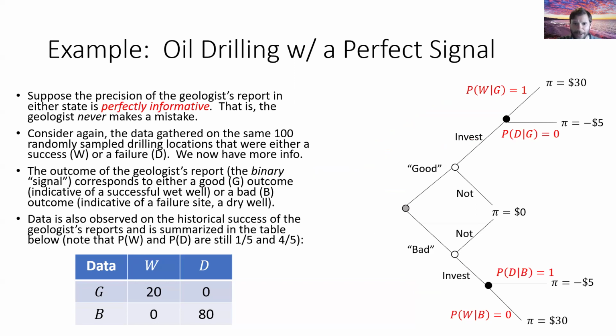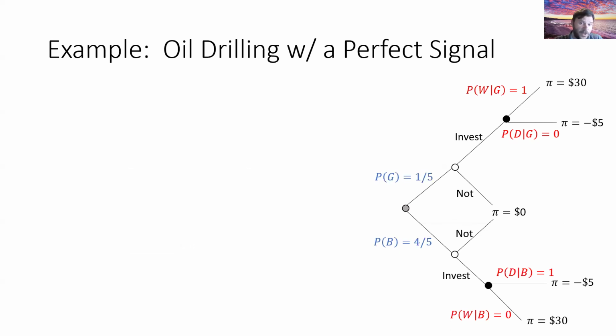So let's go ahead now and think about computing the probability of observing either a good or a bad signal. What's the probability of a good signal? Well, there are 100 total days, 20 of them had good signals, but 80 of them had bad signals. So again, we should just be able to use this table and calculate the unconditional probabilities of good and bad and replace them appropriately. A fifth of the time there's oil, and the geologist tells us exactly. So a fifth of the time we get a good signal. The other 4/5, we wind up getting a bad signal.